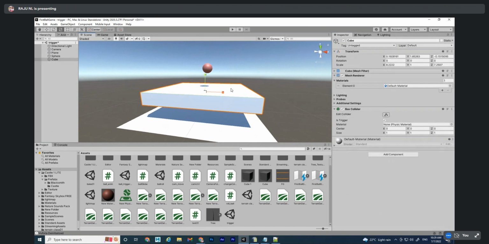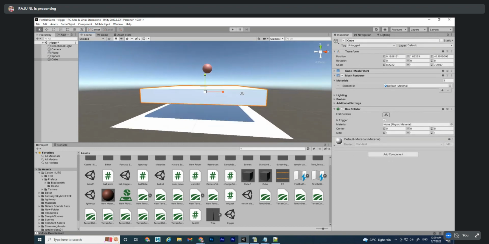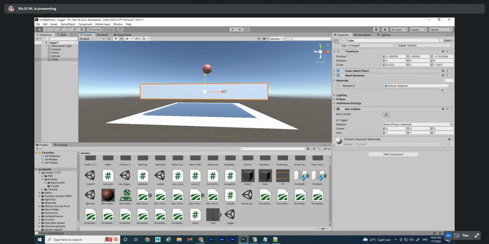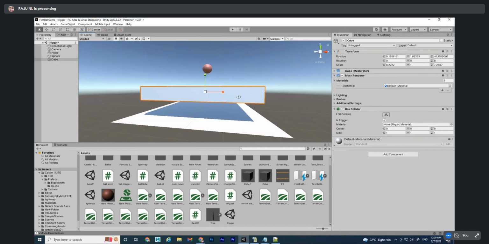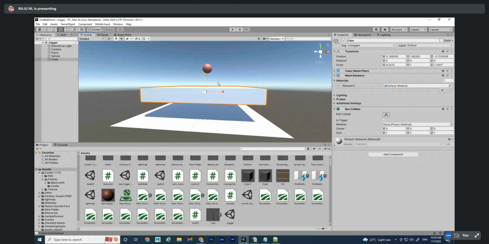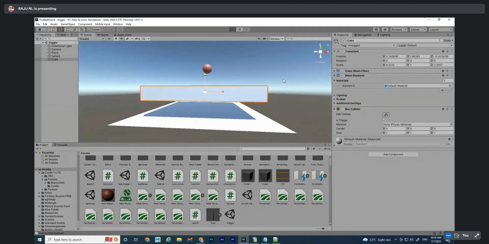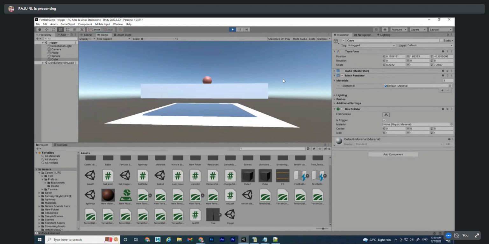Okay, so this sphere, whenever it enters into this box, the color will change. That is the game. So play now. Yeah, understood. See, I did it for color changing. You do it for cracking, particle effects. Whenever it touches that one, some event will happen. It's called trigger.